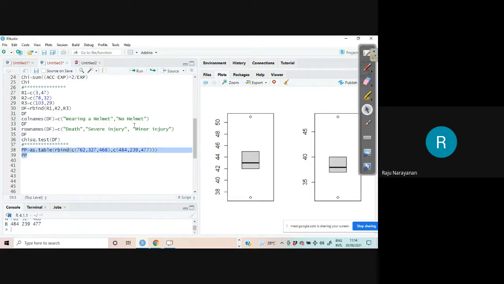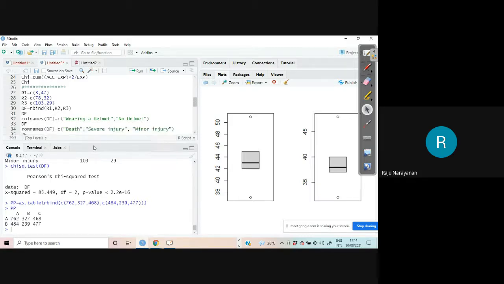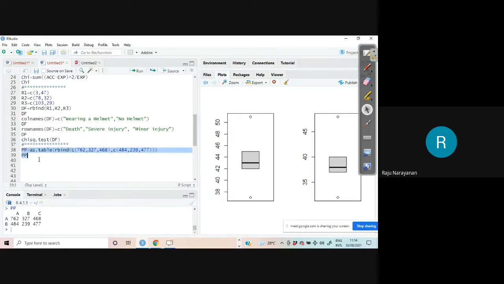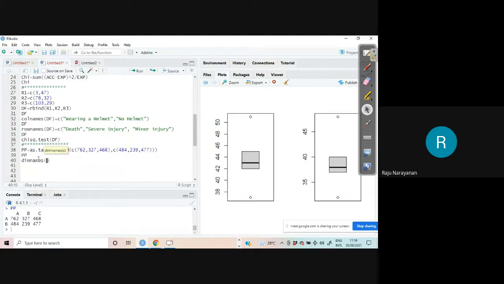Then if you want to see PP, call PP. Any error? I don't know. Oh, luckily no error. PP 762, 327, etc. ABC it is giving by default. Another way of creating tables. Now, if you want to give names, dimension names. What are the dimensions? Columns and rows are the dimensions. You can name column names, row names separately, or you can give dimension names together. Dimension names of what? That you have to give.